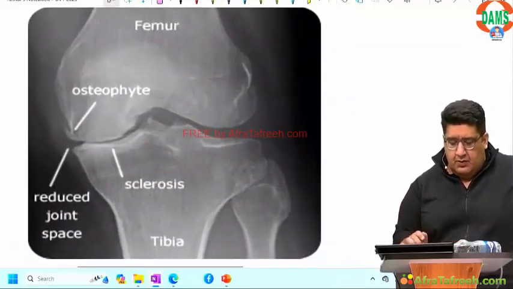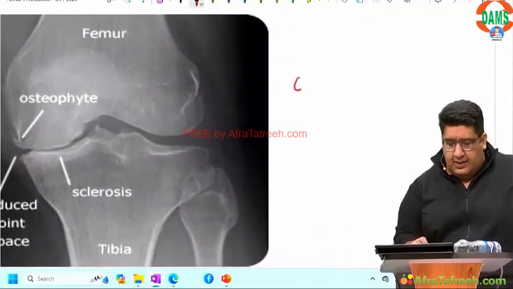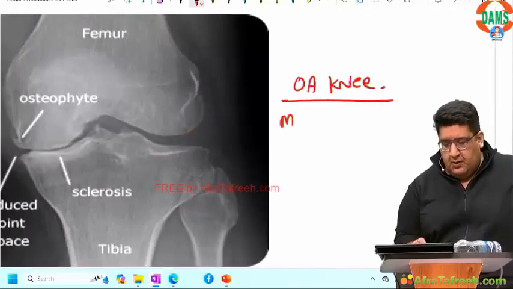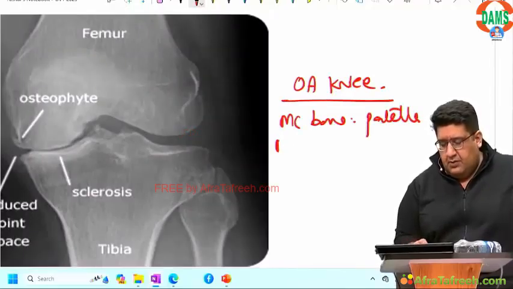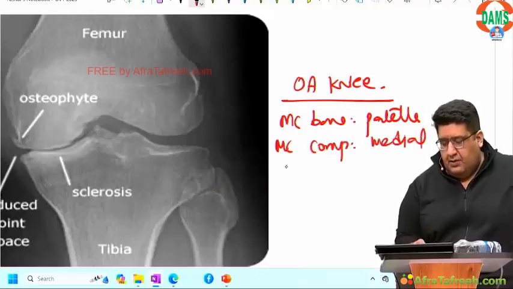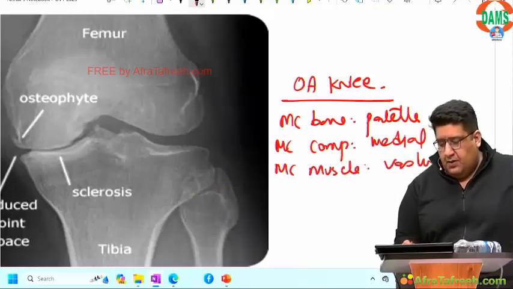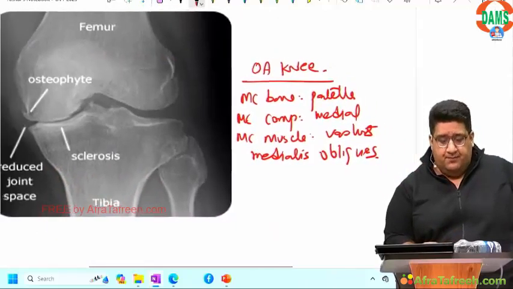Now, if they ask you that in osteoarthritis of knee, most common bone, patella, most common compartment, medial, most common muscle, vastus medialis obliquus, VMO.